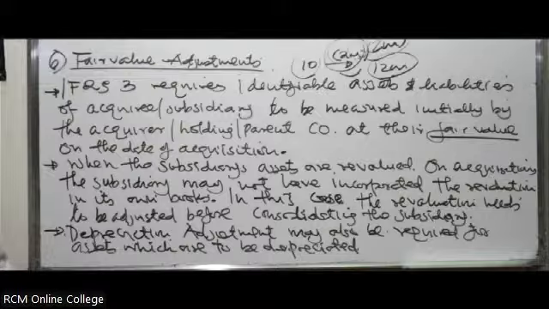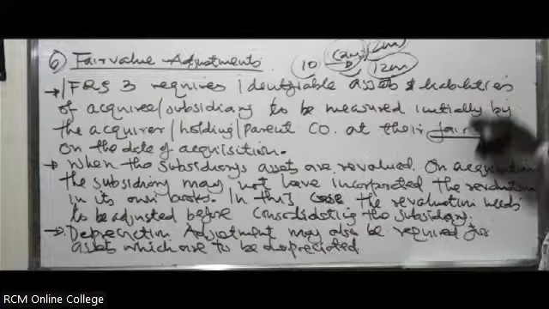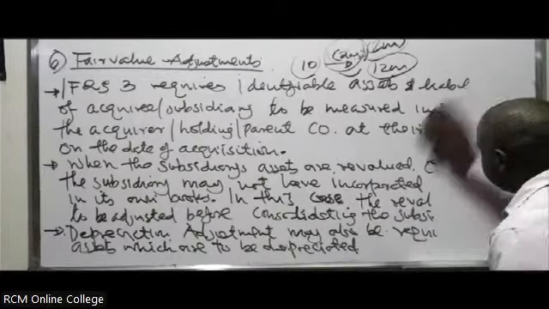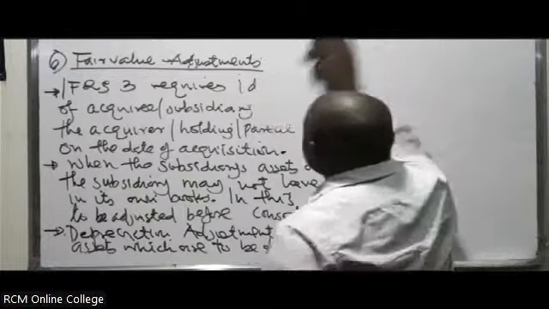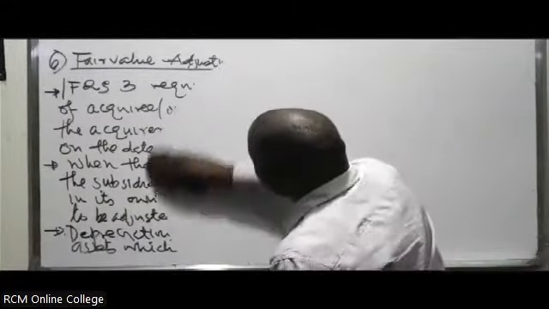So what is remaining is the computation of NCI and the computation of retained earnings. Maybe before we look at that, I want us to look at an illustration. Then I'll show you later how you can compute the NCI and the retained earnings. So let's look at an illustration first of all, and see how the examiner will test some of these questions.